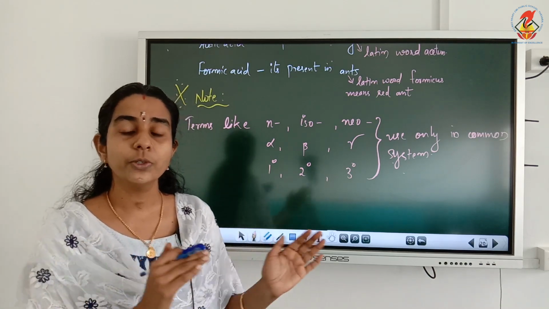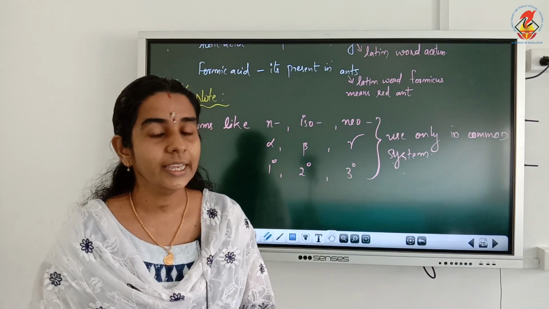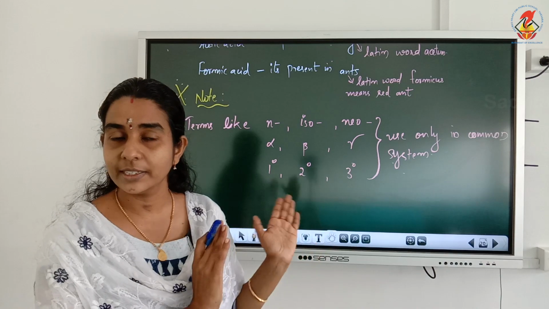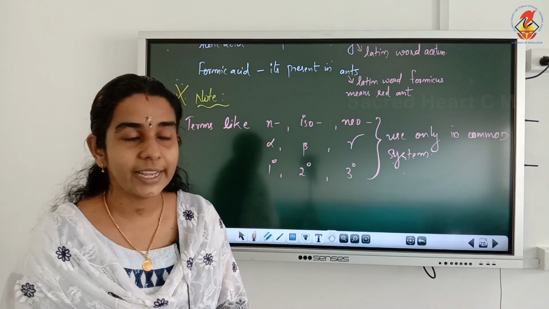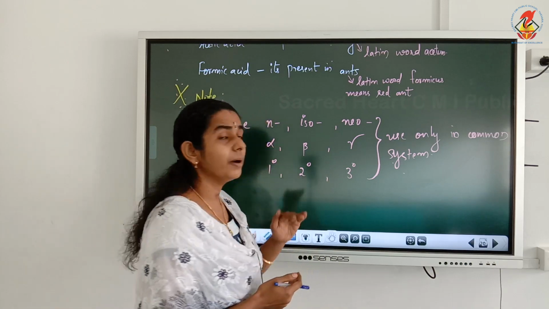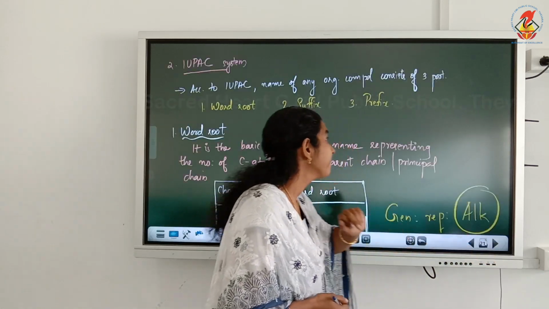We never use these terms when we write the IUPAC naming. So this is about the common or trivial system of naming.